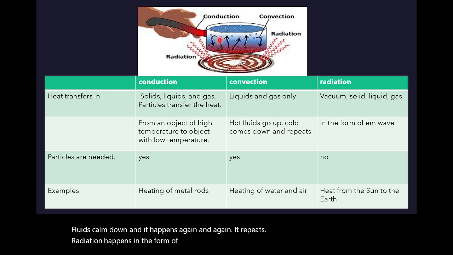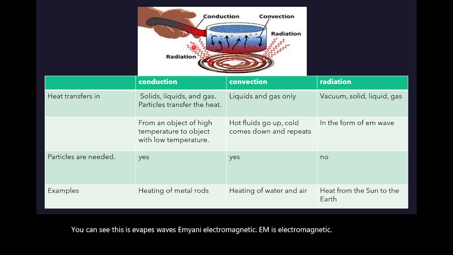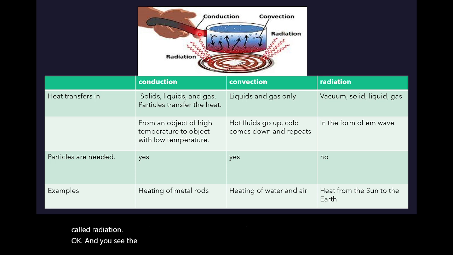See, if we see this picture, you can see these are waves. EM means electromagnetic. So these are electromagnetic waves. The heat transfer in the form of electromagnetic waves is called radiation. Okay, and you see the conduction here, and convection happens like this.